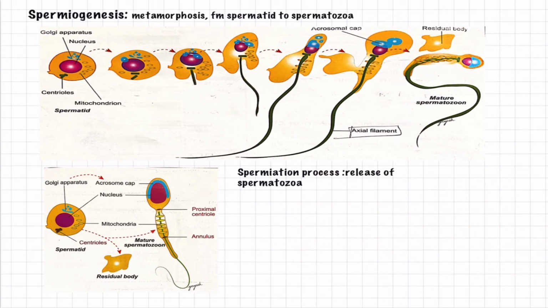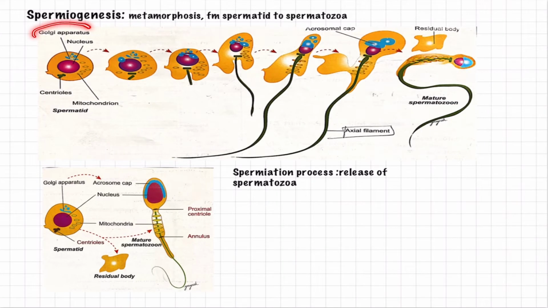Here you can see very clearly how this spermatid is transformed into a mature spermatozoon, how the Golgi apparatus, nucleus, centrioles and mitochondria are changed into other forms. First, the Golgi apparatus is changed into the acrosomal cap, which covers two-thirds of the nucleus anteriorly.